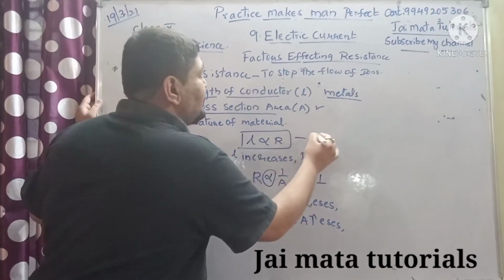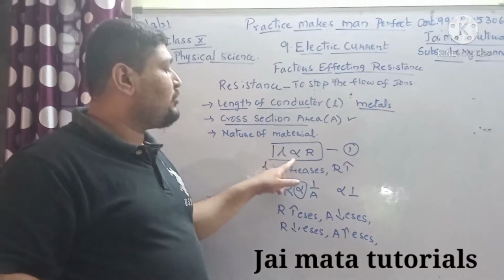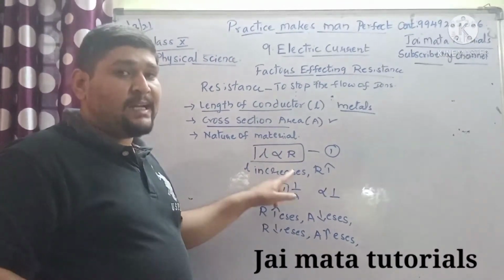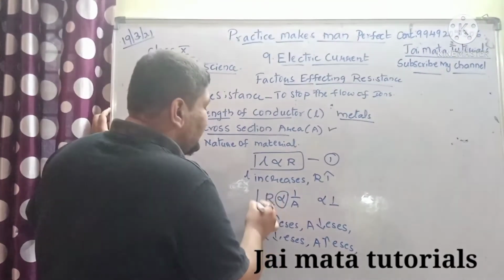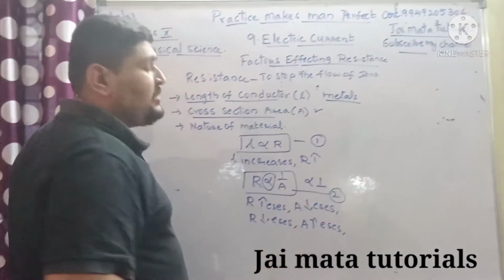Now let us consider the two relations which we got. One relation is that the length of the conductor is directly proportional to resistance, and the other relation is that the resistance is inversely proportional to cross section area.